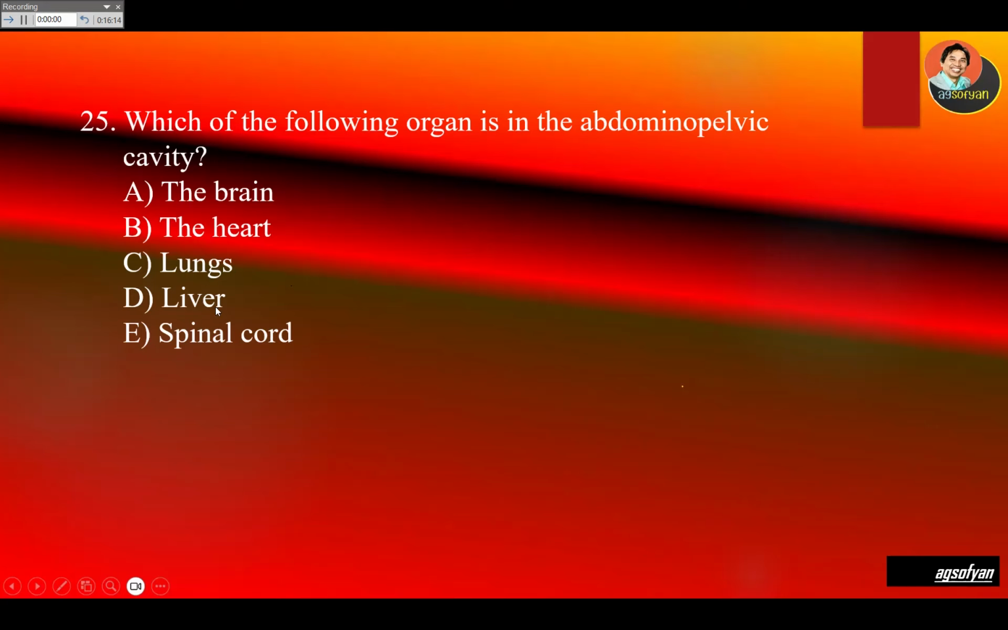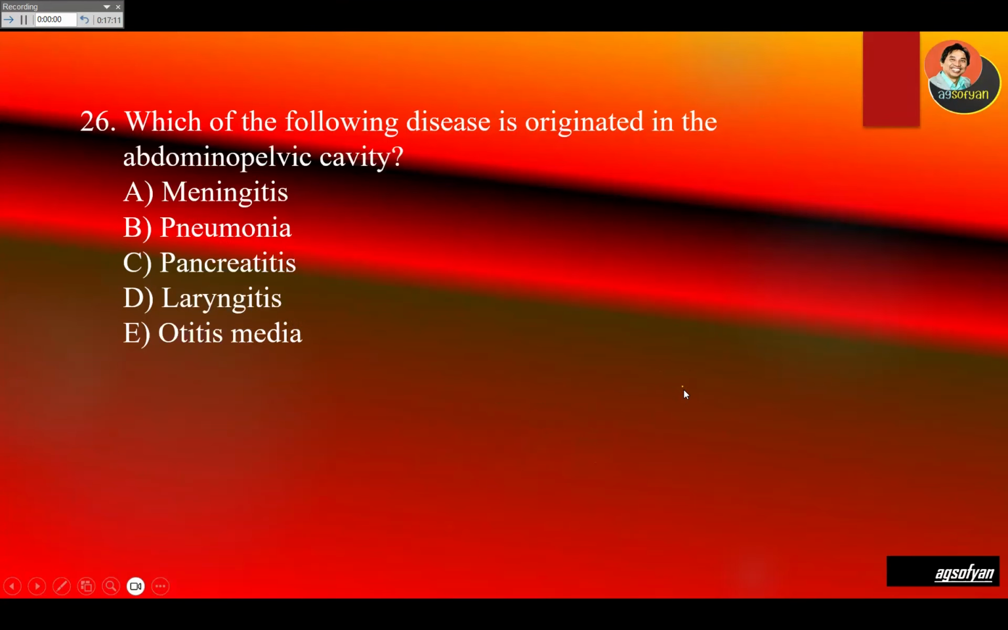Liver, yes, liver is in the abdominopelvic cavity. Spinal cord is in the spinal canal. So the answer will be liver. So there are liver, kidney, intestine. Yeah, there are so many organs in the abdominopelvic cavity. So the correct answer will be liver.